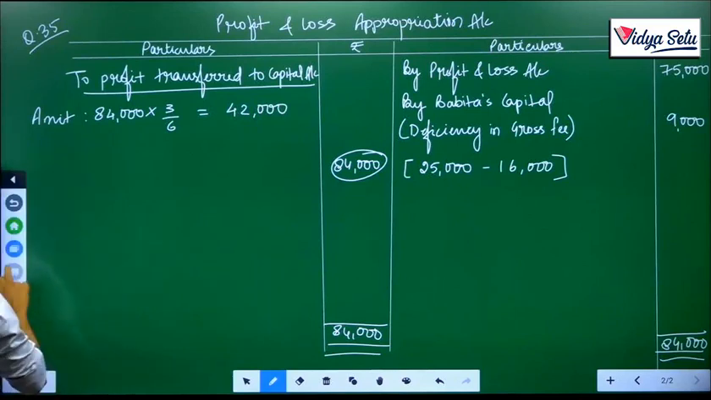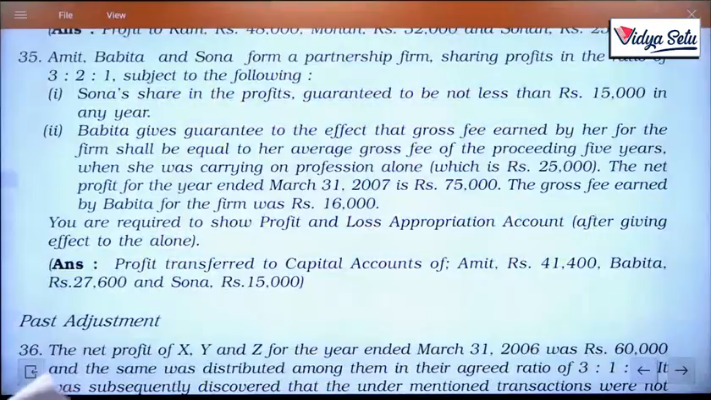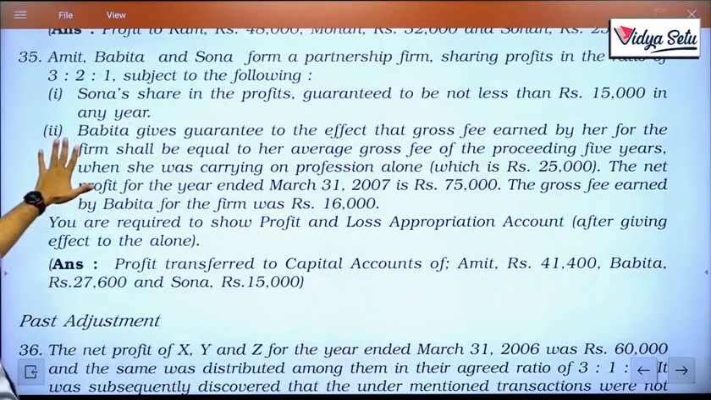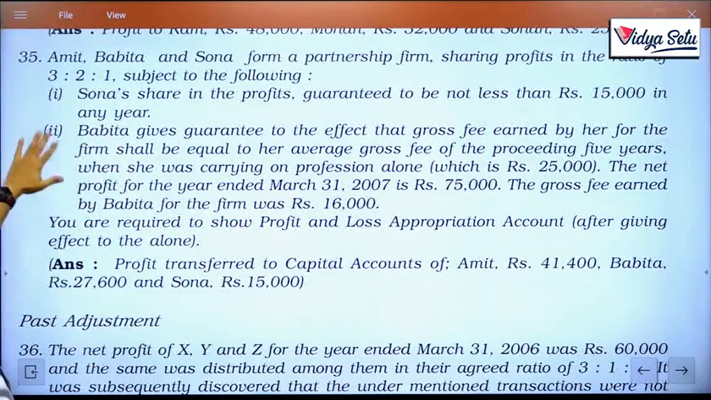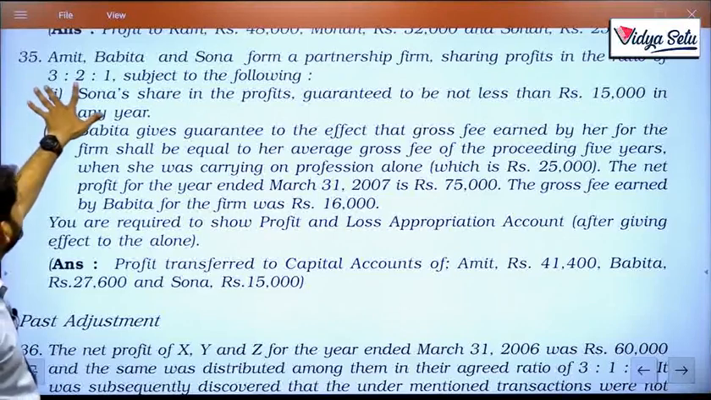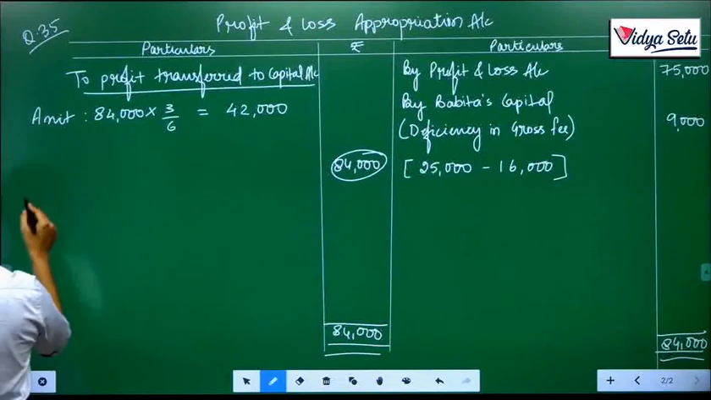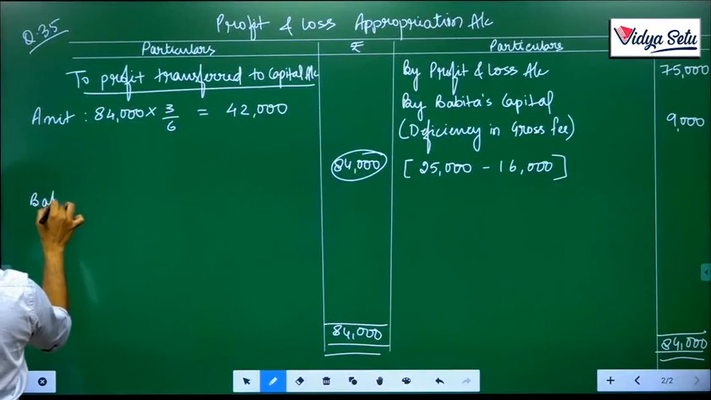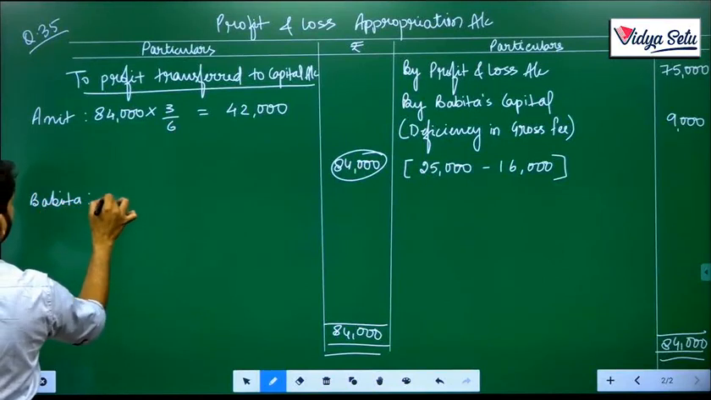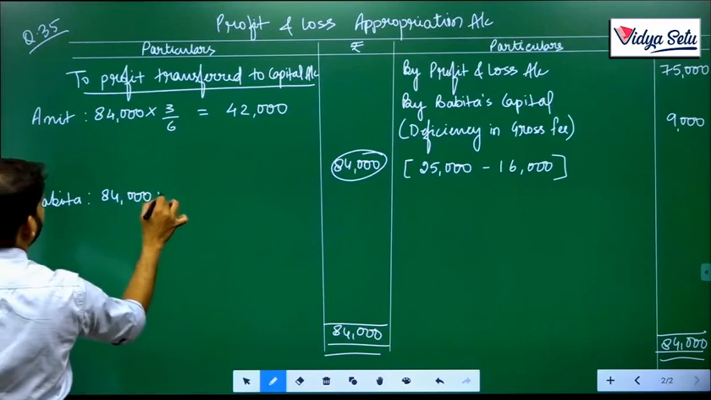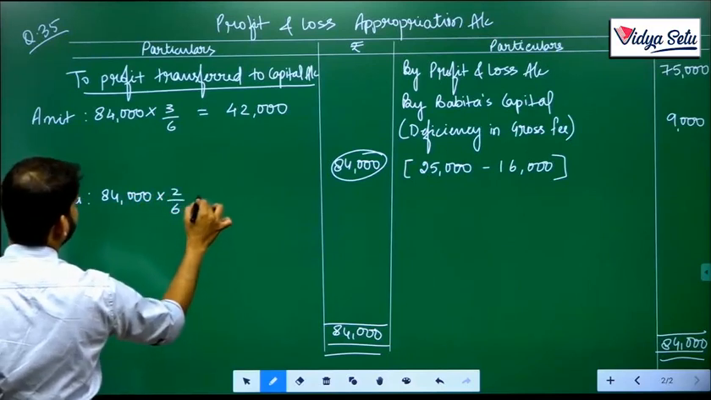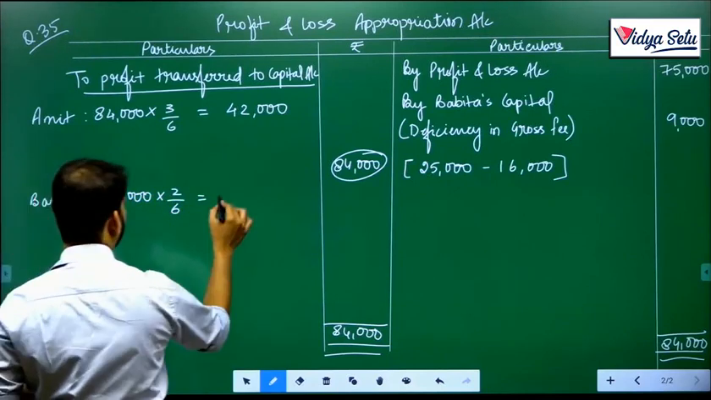Now, who has given the guarantee? Have both of them given the guarantee or only one? Sona's share in the profits is guaranteed to be not less than 15,000. Nowhere is it mentioned who has given the guarantee. So Amit and Babita both must have given it, in the ratio 3:2. Amit, Babita, we will leave some space. 84,000 multiplied by 2/6, that comes to rupees 28,000.